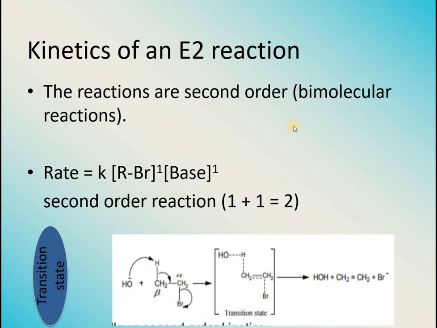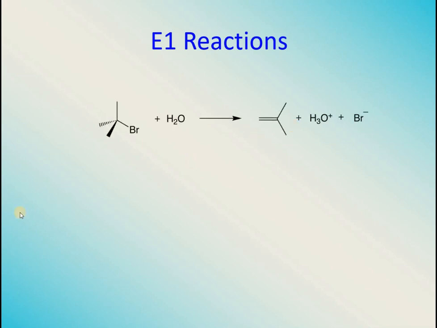Having understood E2 reactions completely, now move on towards E1 reactions. E1 reactions are elimination unimolecular. Again, consider the same molecule, that is 2-bromo-2-methylpropane. When it is treated with water instead of hydroxide, water is a polar solvent, and hydroxide is present but its concentration is extremely low.